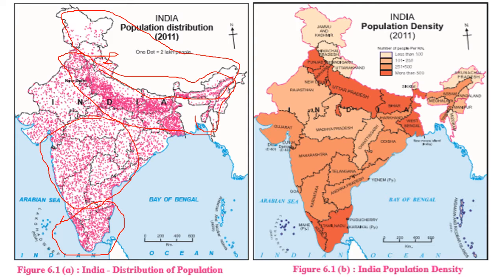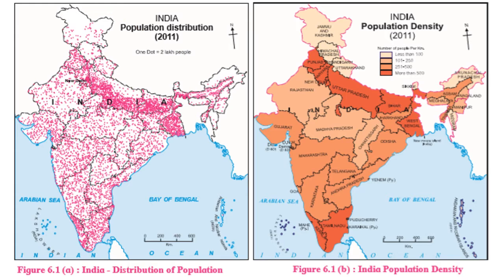Even in the desert area of Rajasthan, very sparse population we can find. So we can see, children, that there is uneven distribution of population in our country. So why is this unequal distribution of population there? We are going to study them in detail.